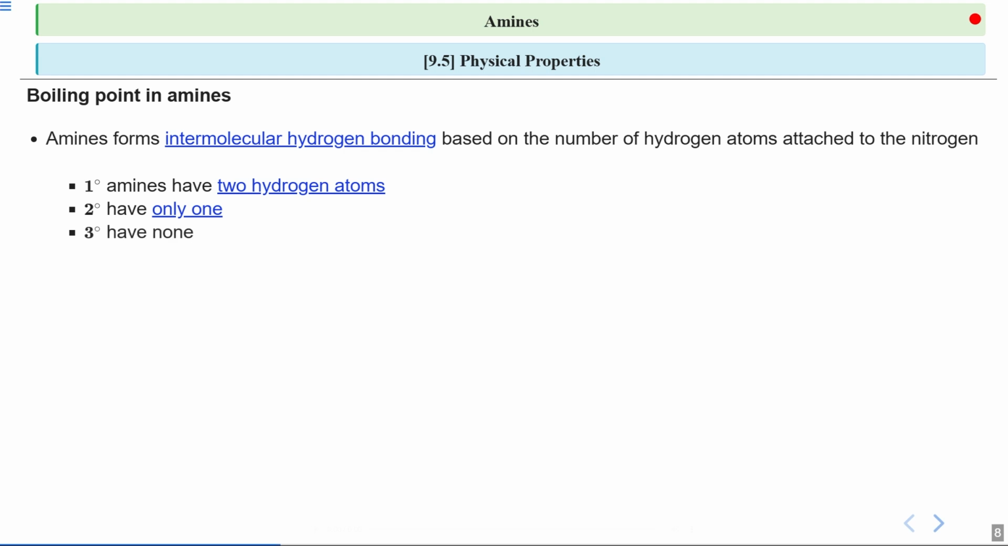Next, if I talk about tertiary amines, in tertiary amines we have no hydrogen. All three alkyl groups are bonded to the nitrogen, so they have no hydrogen atoms attached to the nitrogen. This means they cannot form hydrogen bonds between their molecules at all because there is no hydrogen. So their boiling point is lowest among all the three types. Remember, primary amines have two hydrogen atoms, secondary has one, and tertiary has none.